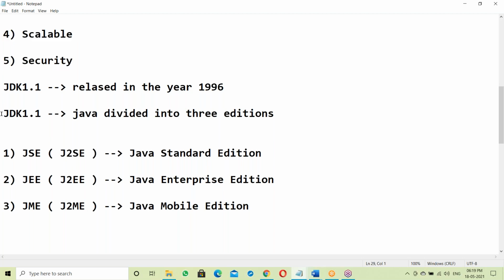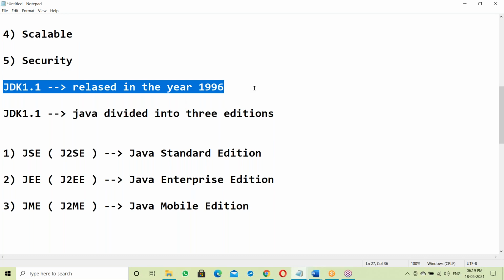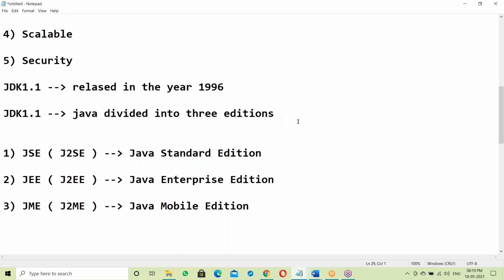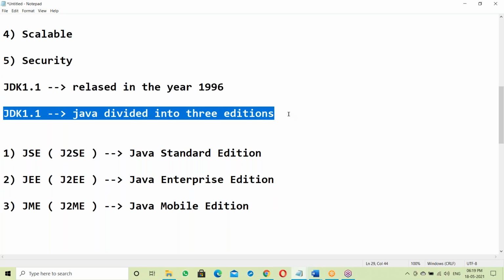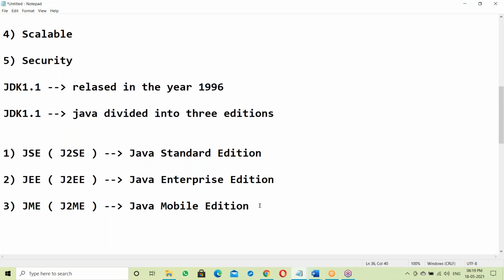Next, the second version of Java, JDK 1.1. In the second version, Java was divided into three editions. After 1.1, JDK 1.2, then JDK 1.3, then 1.4, with different features. These version-wise features we'll discuss after finishing your complete syllabus, and I'll explain them.